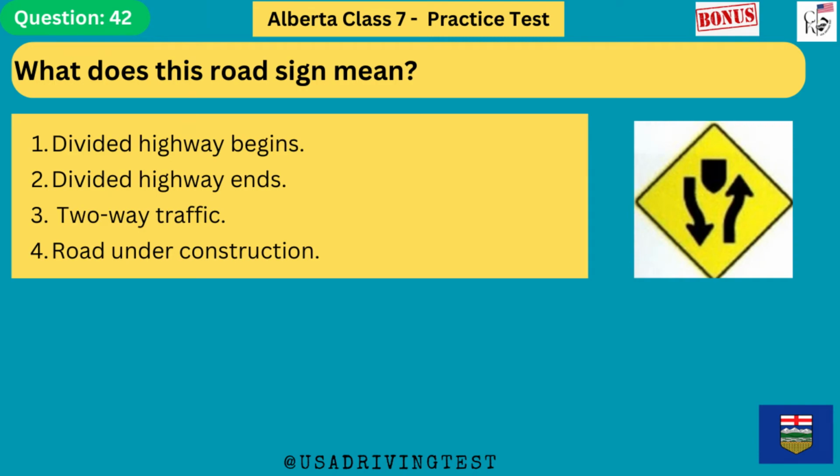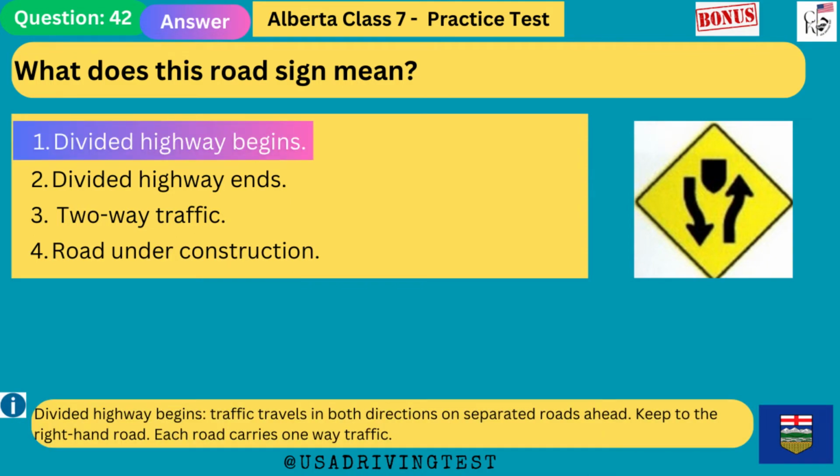What does this road sign mean? 1. Divided highway begins. 2. Divided highway ends. 3. Two-way traffic. 4. Road under construction. The answer is 1. Divided highway begins. Divided highway begins, traffic travels in both directions on separated roads ahead. Keep to the right-hand road. Each road carries one-way traffic.